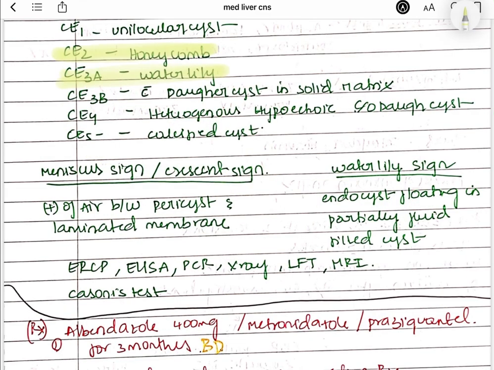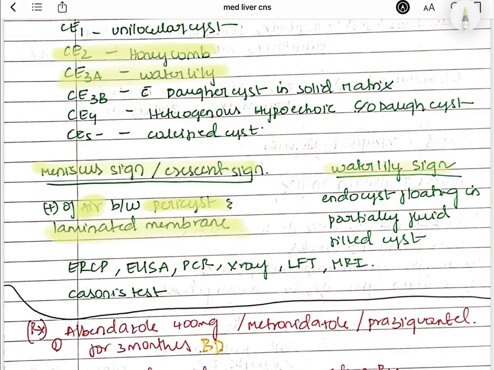If we talk about other 2 signs, one is the crescent or the meniscus sign, and the second is the water lily sign. So the crescent or the meniscus sign is because of presence of air between the pericyst. Pericyst means the outer pseudocyst, right? The pericyst and the laminated membrane. So presence of air between this pericyst and the laminated membrane will look something like a crescent, so it is called the crescent sign. What is present? The air is present, right? So in the meniscus sign or the crescent sign, there is presence of air between the pseudocyst and the laminated membrane.